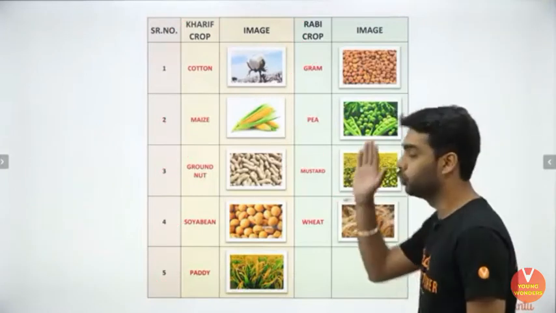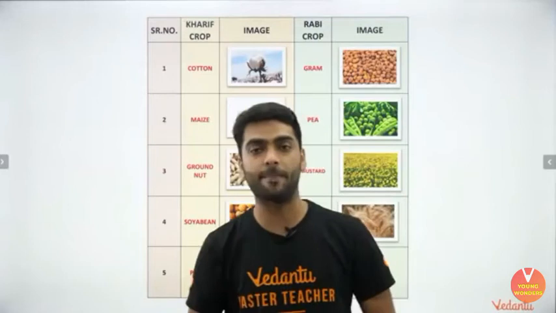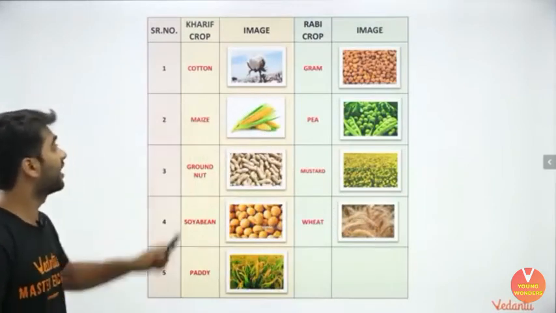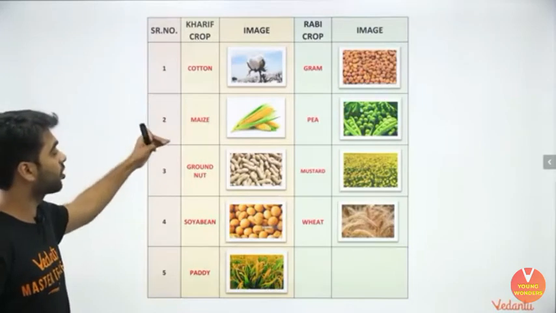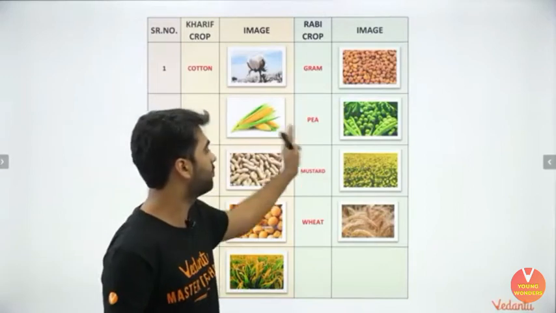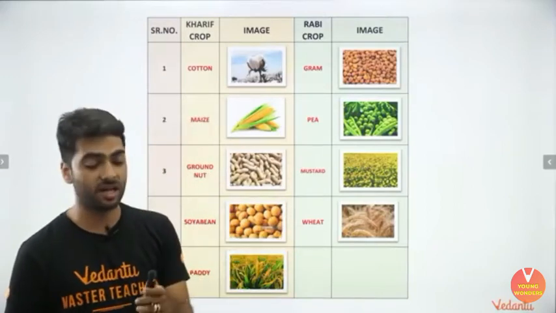So do remember all the examples. Even if you remember two of them, it is very enough. That in Kharif we have got cotton, maize, groundnut, soya bean and paddy, whereas in Rabi we have got gram, peas, mustard, wheat. These are the Kharif and Rabi crops.